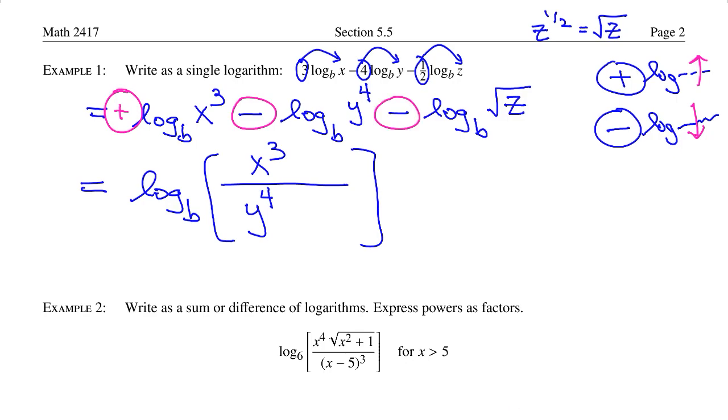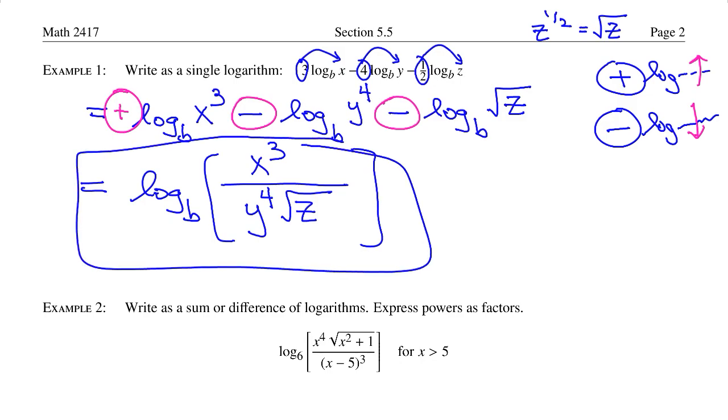Next term, negative log base b of the square root of z, it's negative, so it goes on the bottom. This will save you from having to determine if it was a double negative, 2 negatives in a row, and you get these compound fractions with a number divided by another number, all of that sort of stuff that's hard to simplify. This one saves you the trouble of all of that. So this is the result right here. Notice that you only write the log statement one time. It's not a different log statement for the numerator and denominator. It's a single log of, and then you write in all this other stuff.